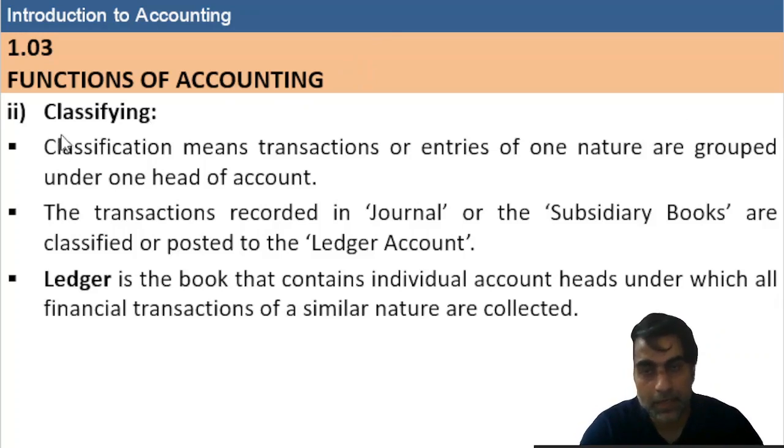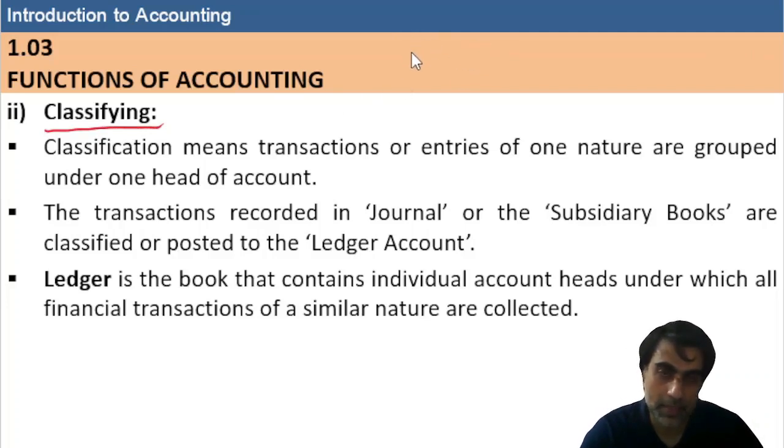The next important step or stage is classification. So we know that the first step is recognition of transaction, the next step is recording the transaction, and this is the third stage, classifying the transaction. Classification means transactions or entries of one nature are grouped under one head of account.